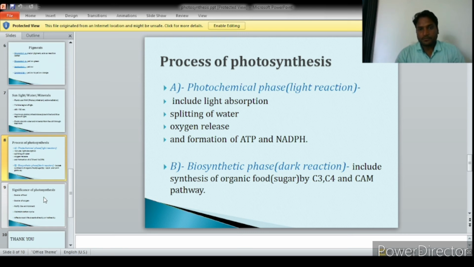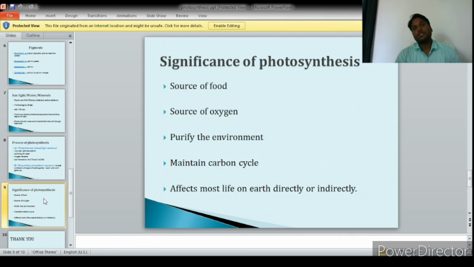The dark reaction occurs by different pathways: C3 cycle, C4 cycle and CAM cycle. The assimilative power, that is ATP and NADPH produced in the light reaction, is used in the dark reaction for the synthesis of carbohydrate.